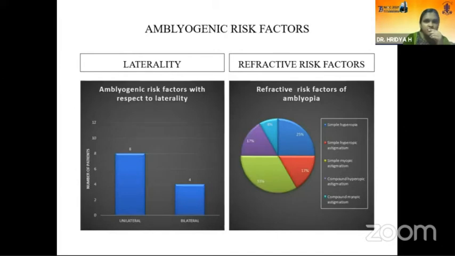When we assessed the amblyogenic risk factors, we found that in unilateral cases, eight children had amblyogenic risk factors, whereas it was only 4 in bilateral cases. And when we assessed the refractive risk factors, the most common refractive error associated was found to be astigmatism.